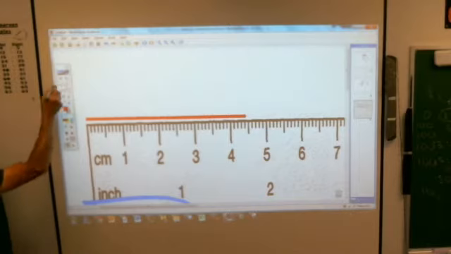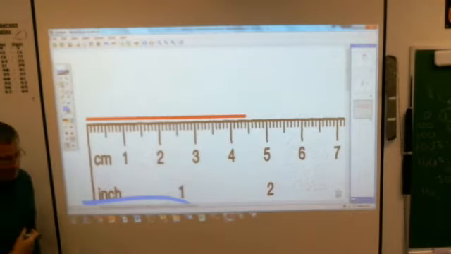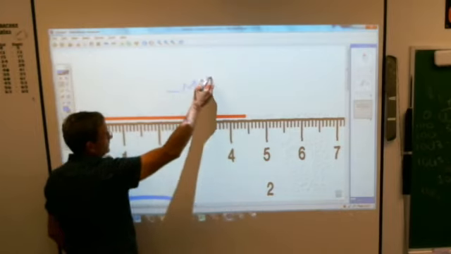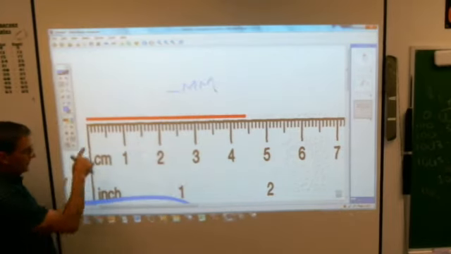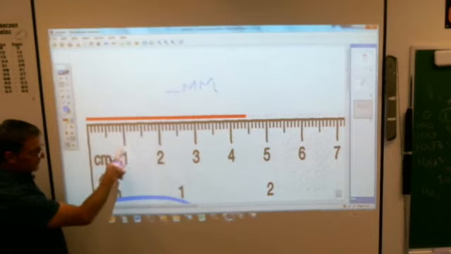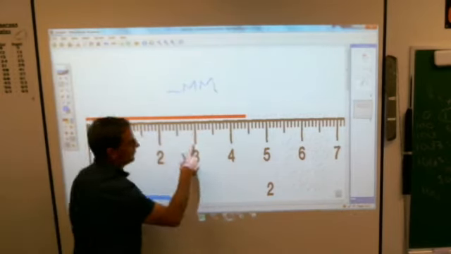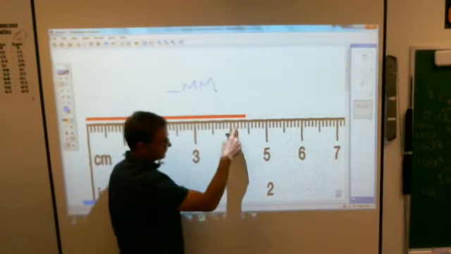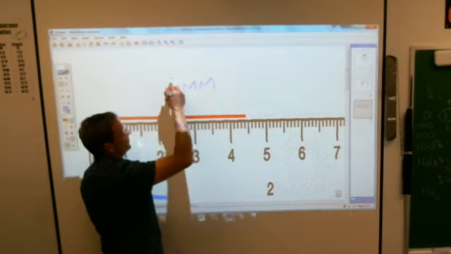First of all, it's all based on tens. So if I asked you how many millimeters that was, rather than counting every one of these little spaces, you know this is 10 to here. So this is 10, 20, 30, 40. How many more spaces after the 4? 1, 2, 3, 4. It's 44 millimeters.